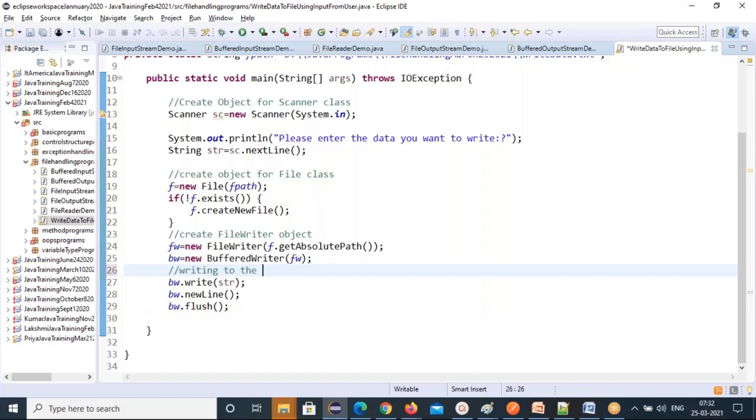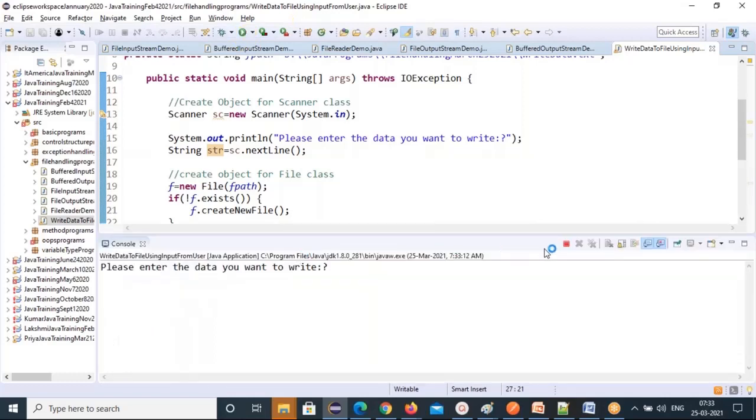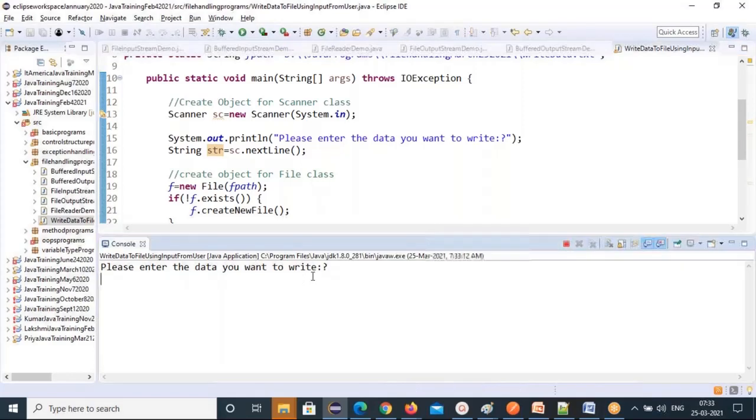Writing to the file. So the write method, just a write method you are calling, and this data. Whatever data you input, it will store here. That data you are writing. Okay, let's run this. The program keeps running until you input the data. So I am learning file handling concepts. So this entire line has to be written.